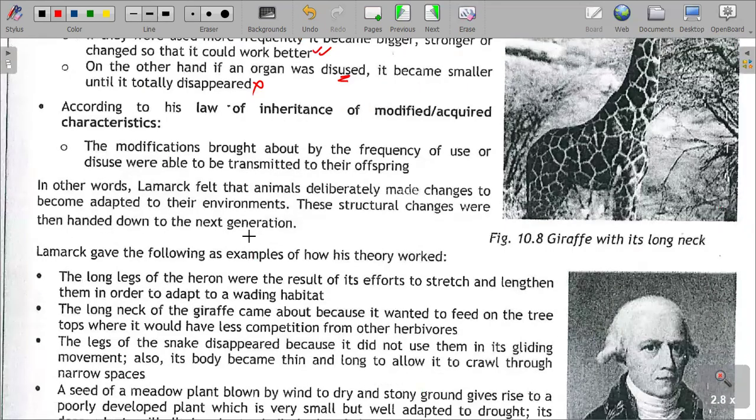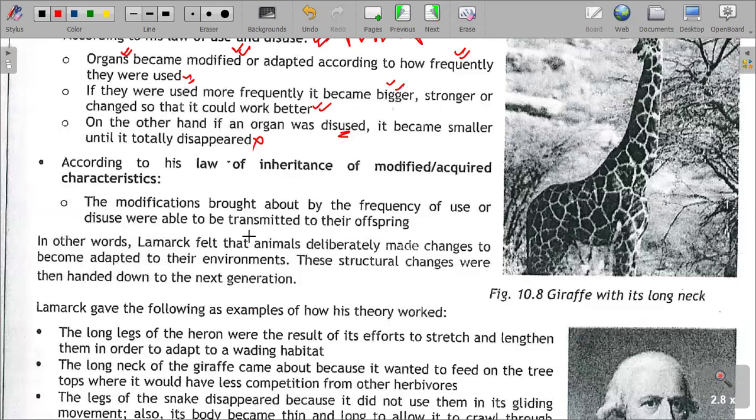And then we have the law of inheritance of acquired characteristics. The modifications brought about by the frequency of use or disuse were able to be transmitted to their offspring. I want to bring it to your attention, class. You understand genetics very well. You understand inheritance quite clearly.